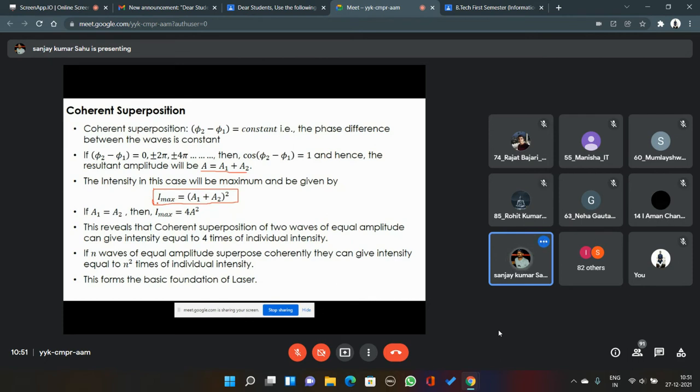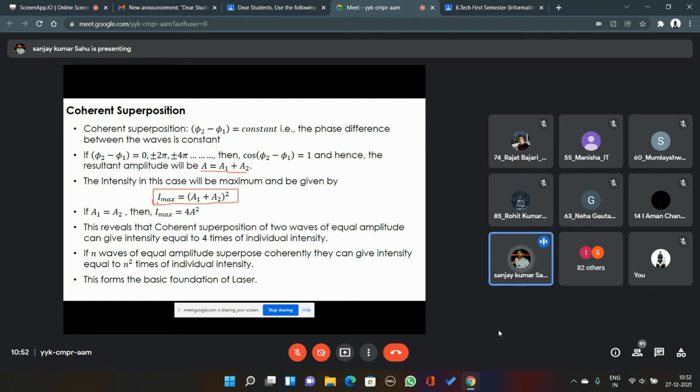When you are trying to write in terms of intensity, you cannot write I1 plus I2 of the whole square. You cannot write that. Got it? Though we always measure intensity rather than amplitude.